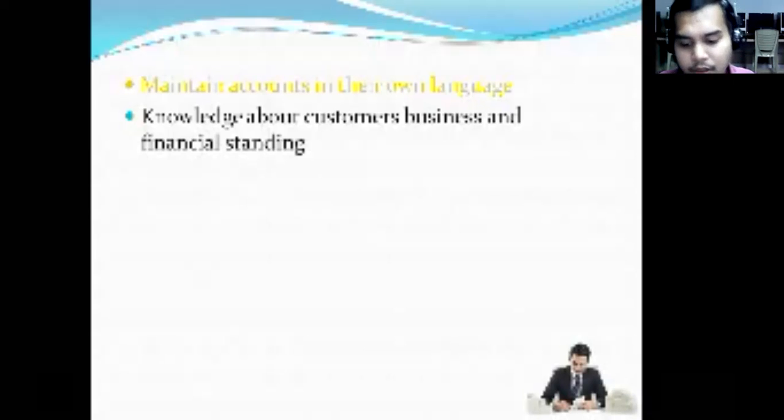Nirav Modi, Geetanjali Jewelers, very big shots. Even though they had a very public image, the banks did not assess these people properly, and they committed financial crimes and escaped paying a lot of money to the banks, and it has become non-performing assets today. But these indigenous bankers will not make such mistakes. Already I've said that these people operate in a small area, and their business is confined to the locality itself.